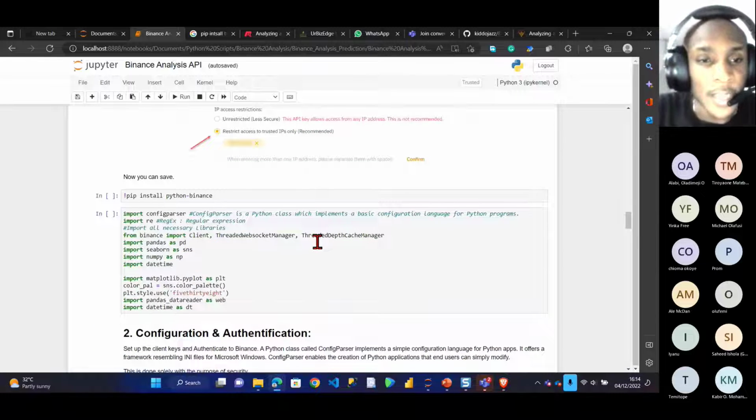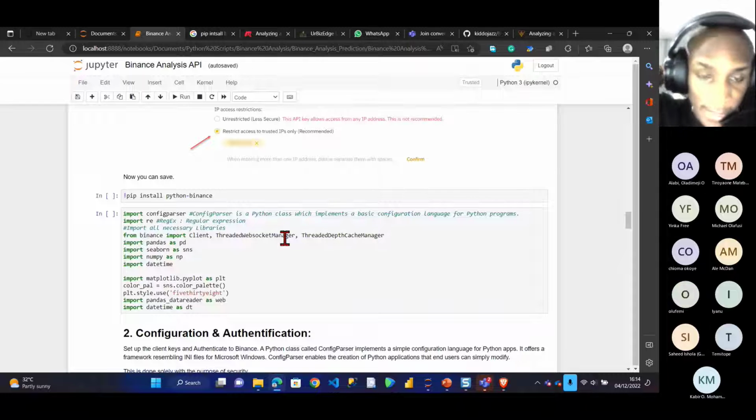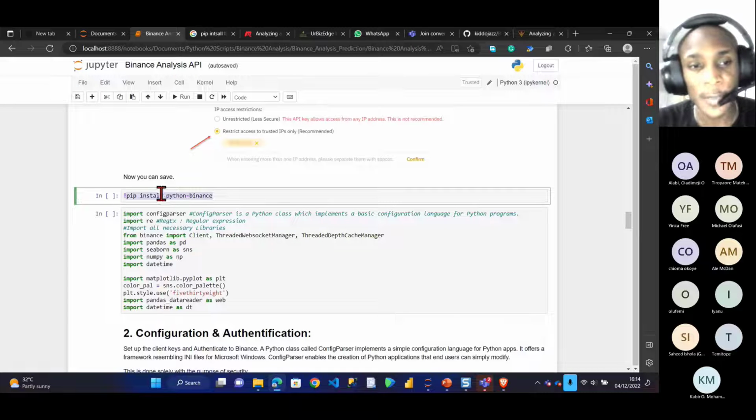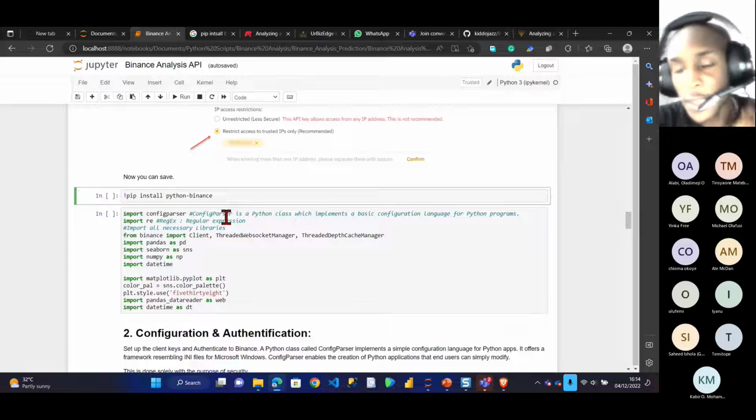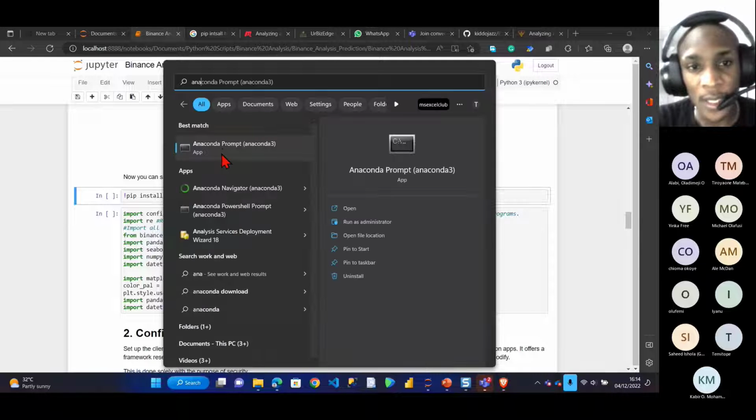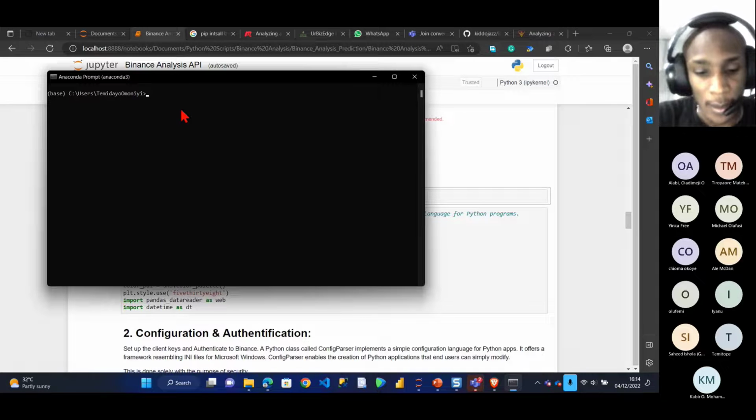The first library I'm going to be using is called Python Binance. Remember, I said Python Binance serves as a connection between your Jupyter Notebook and Python and the Binance API, that is, the Binance server. If you are using Jupyter Notebook, you can install it directly from here by putting the exclamation sign and saying install Python library. Or if you are using a Python IDE, you can just open your command prompt. I'm using the Anaconda command prompt, right? I think I'm using the TensorFlow virtual environment.